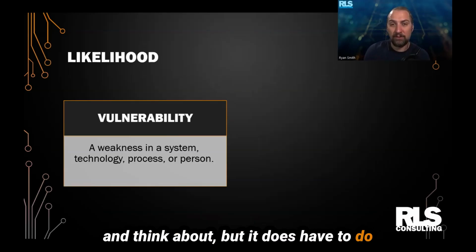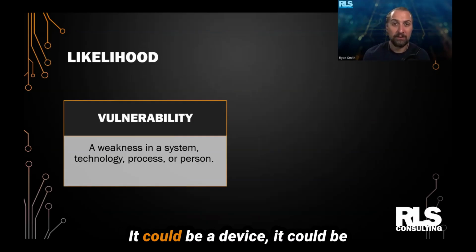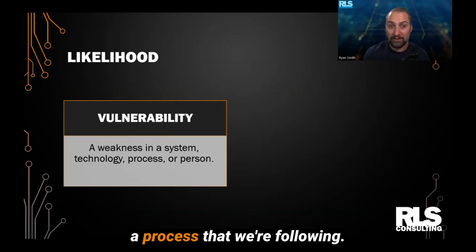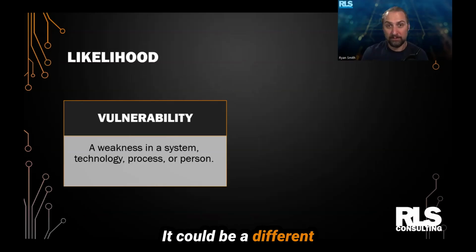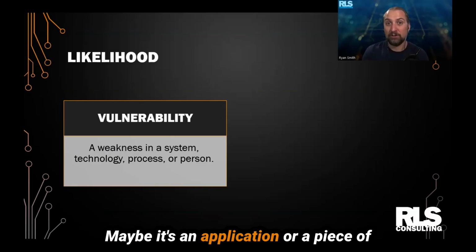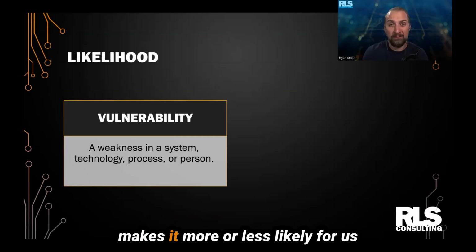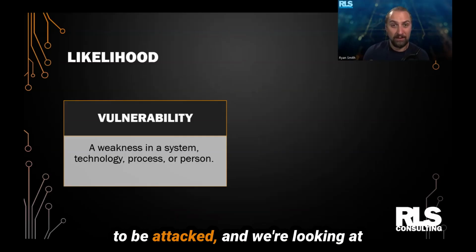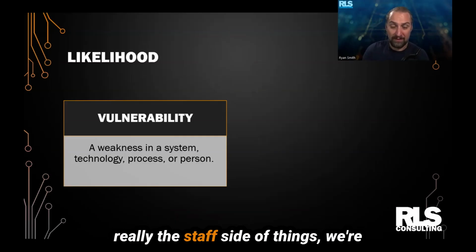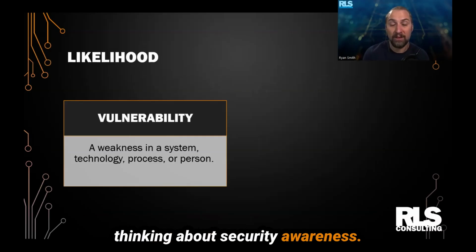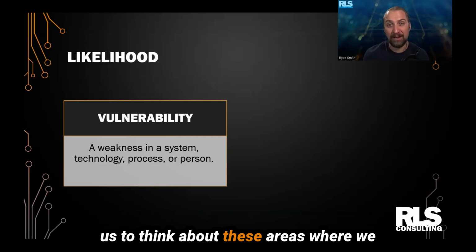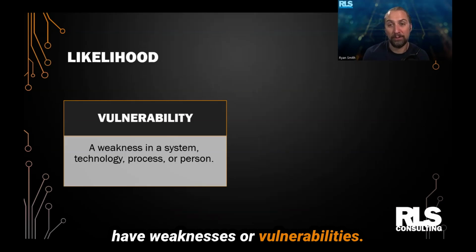But it does have to do with typically a piece of technology. It could be a device. It could be a process that we're following. It could be a different system that we're using. Maybe it's an application or a piece of software, or it could even be an individual. So when we think about what makes it more or less likely for us to be attacked, and we're looking at really the staff side of things, we're thinking about security awareness, this is really where it's important for us to think about these areas where we have weaknesses or vulnerabilities.